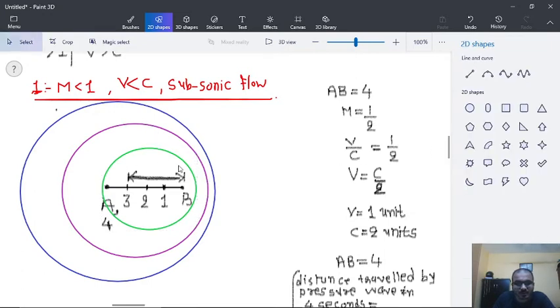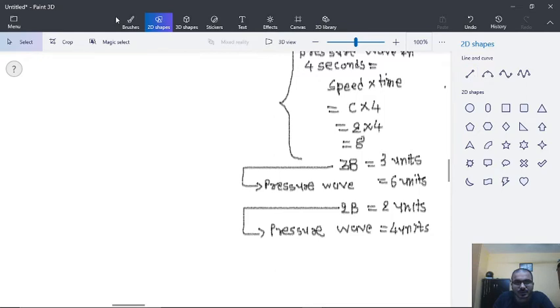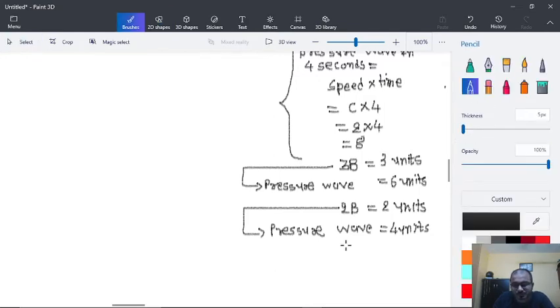And at last, let us say that the projectile is at point number 1 and it is traveling from 1 to B. So again 1 to B is equal to 1 unit. Then for this case also, the pressure wave will travel through a circle of 2 units.